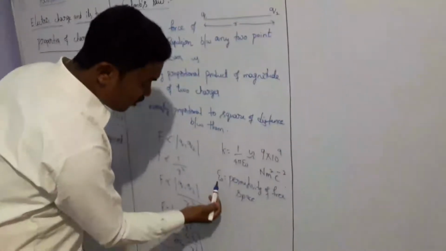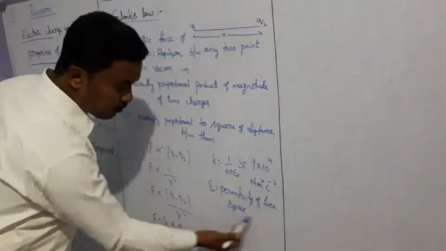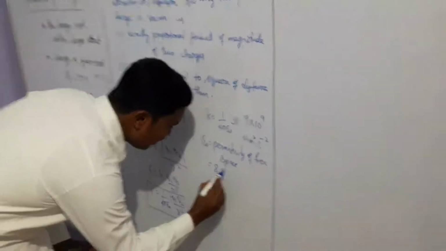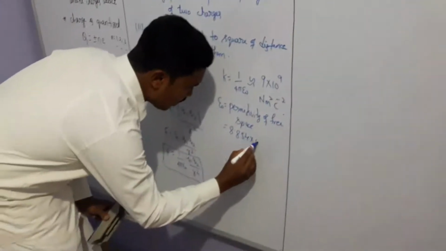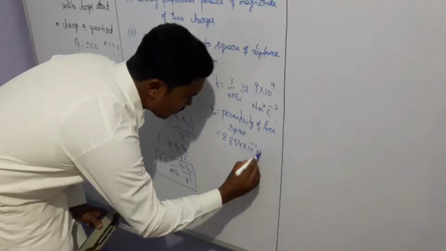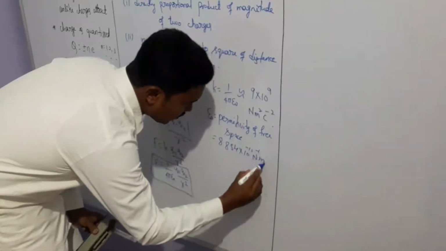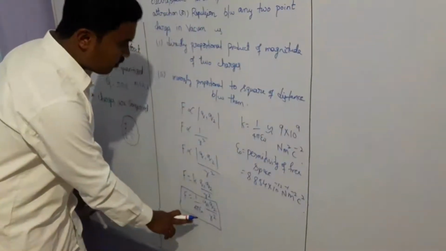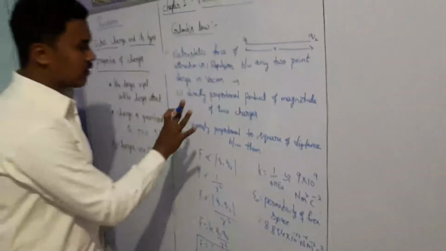That's why for vacuum we have taken the permittivity of free space, whose value is 8.854 into 10 power minus 12 Coulomb square per Newton meter square. Remember, we have used this epsilon naught since we have kept these two charges in vacuum.